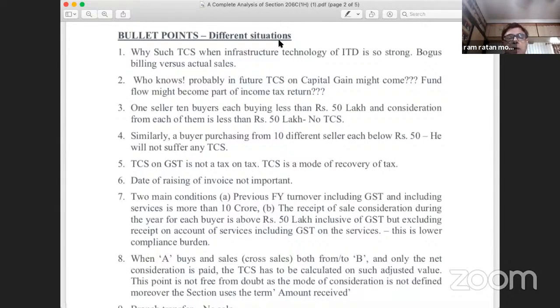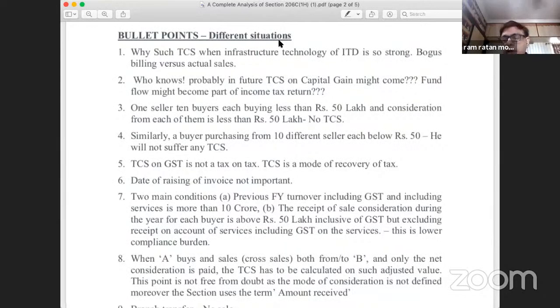What will happen now? Mr. A will receive from B only rupees 20 lakhs because 80 lakhs have been settled through the exchange of goods, through the barter of goods between each other. So whether the TCS will be applicable on rupees 20 lakhs or on the full rupees 1 crore or 80 lakhs, whichever side we are talking about.